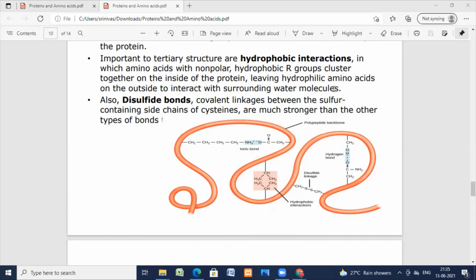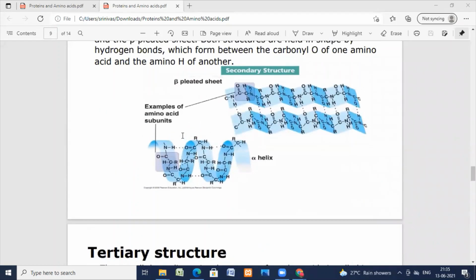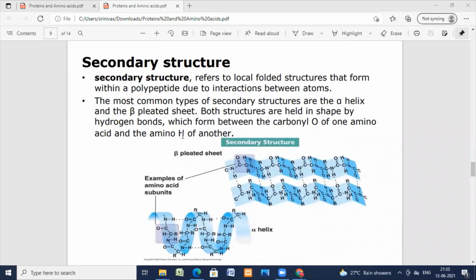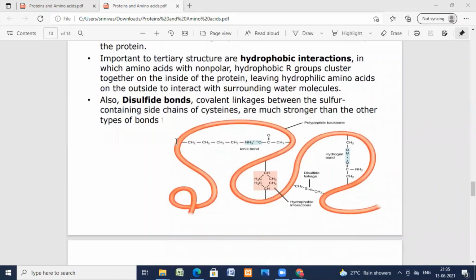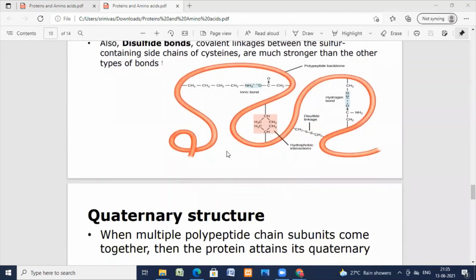Also, the disulfide bonds, covalent linkages between the sulfur-containing side chains of cysteines, are much stronger than the other types of bonds. You can see here the three-dimensional arrangement you get. The secondary structures, alpha helical and beta, get three-dimensionally arranged and form this, where you have the disulfide bonds, covalent linkages between cysteine side chains, and a stronger structure is formed for proteins.